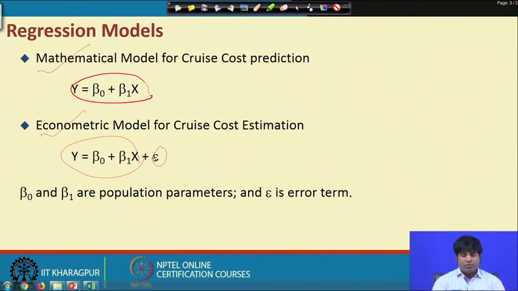So, we have two different models here: mathematical models, which is without the involvement of error, and the econometric model, which actually involves an error term. And I would like to point out why there is a need for error terms every time we do econometric analysis, and that too in regression modeling.